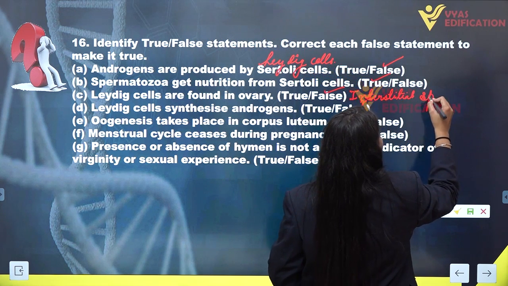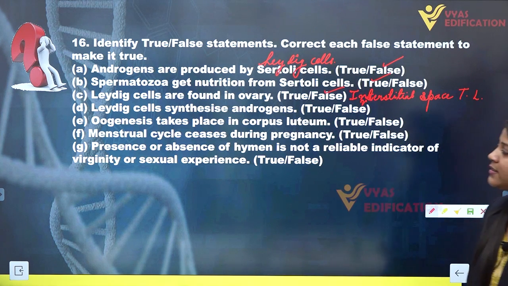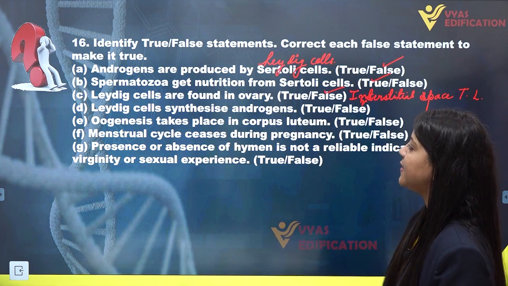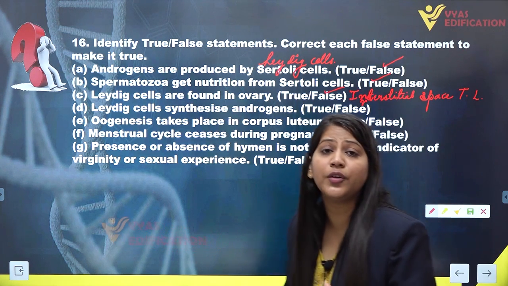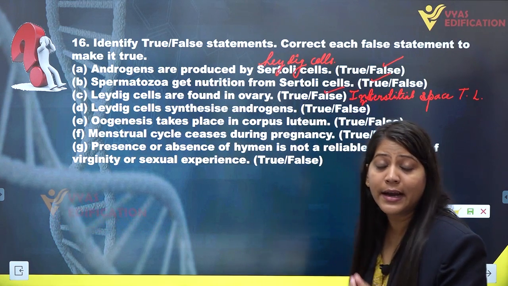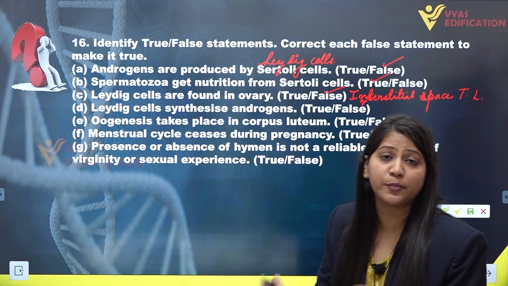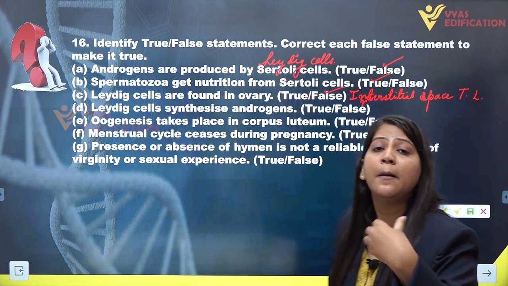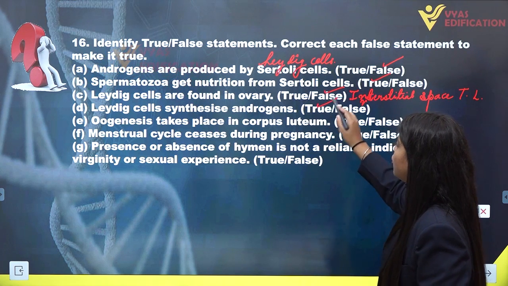So these are found in the interstitial space of the testicular lobules. Next statement we have is Leydig cells synthesize androgens. Yes, this is a true statement. Leydig cells or interstitial cells present inside the interstitial space of the testicular lobules produce androgens or testosterone. So this statement is true.